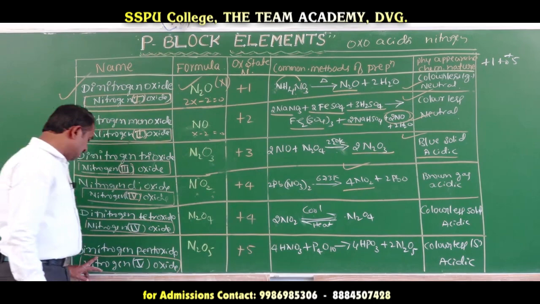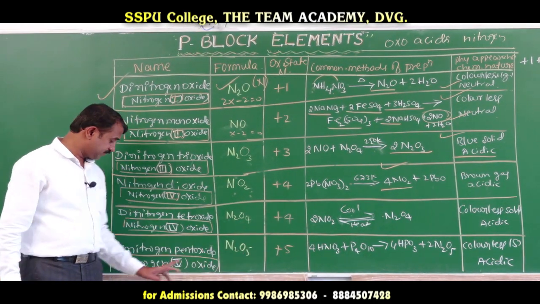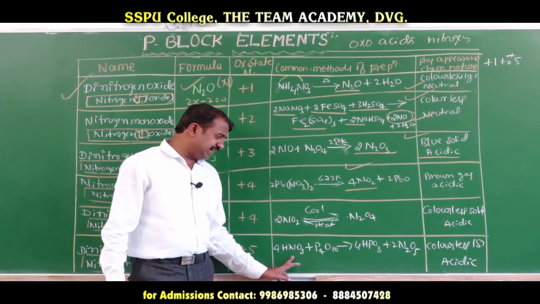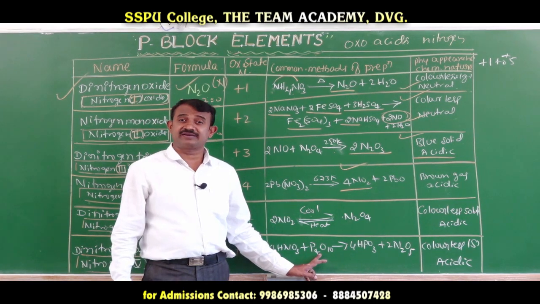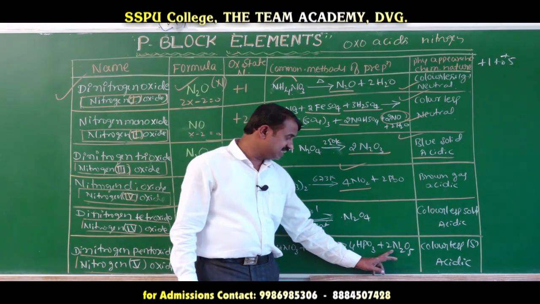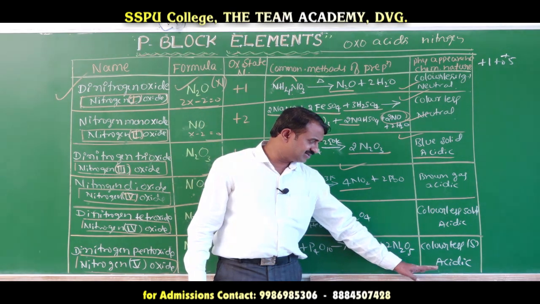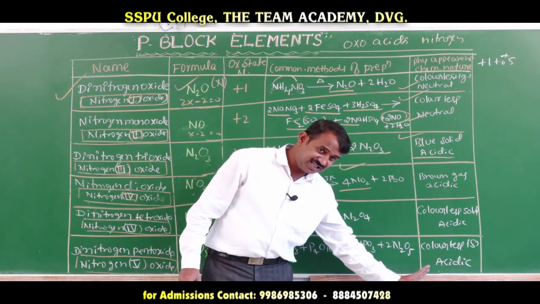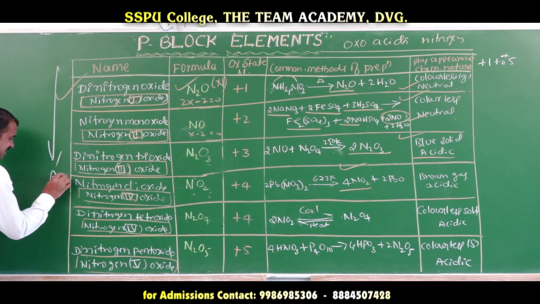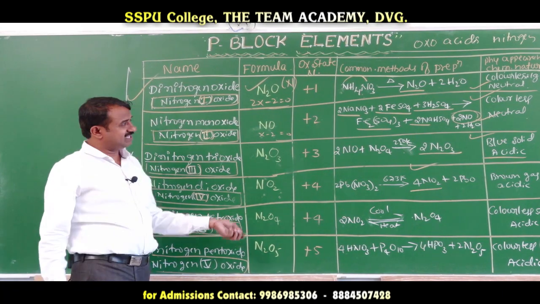Last one: dinitrogen pentoxide, N2O5 or nitrogen 5 oxide. We can take nitric acid and react it with phosphorus decoxide to form phosphoric acid and nitrogen pentoxide. This is also colorless and acidic. Going downwards, acidity increases; here also acidity increases. Acidity increases going downwards and decreases going upwards.